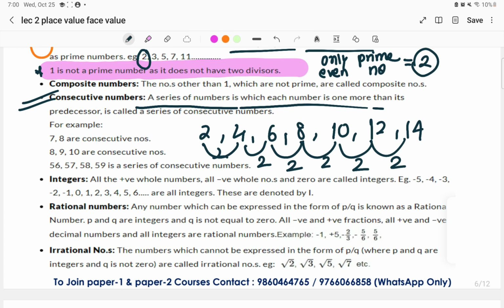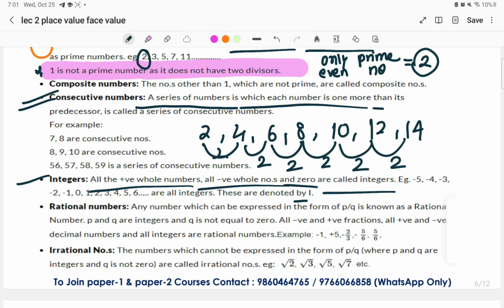What are integers? I have already explained this to you yesterday. All the positive whole numbers, all the negative whole numbers and 0 are called integers. These are denoted by the letter I. Examples are -5, -4, -3, -2, -1, 0. This can be directly represented on the number line. Friends, you have to remember this concept.